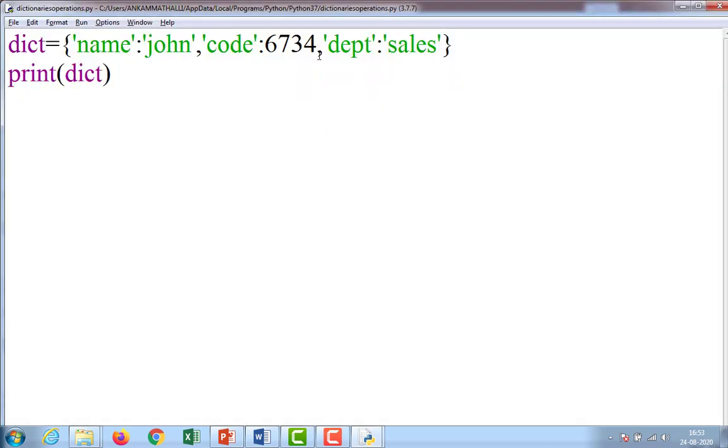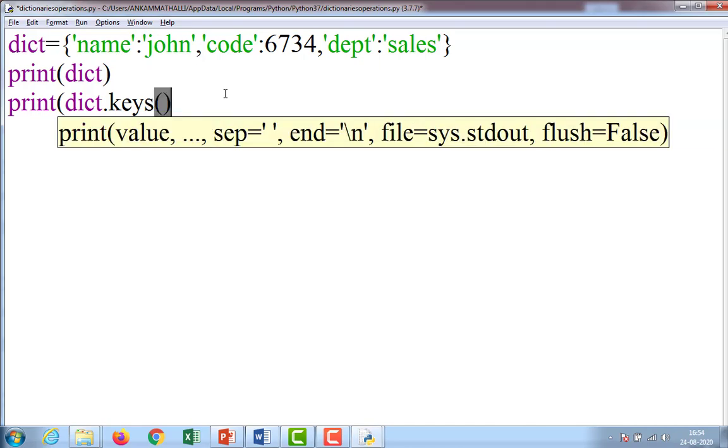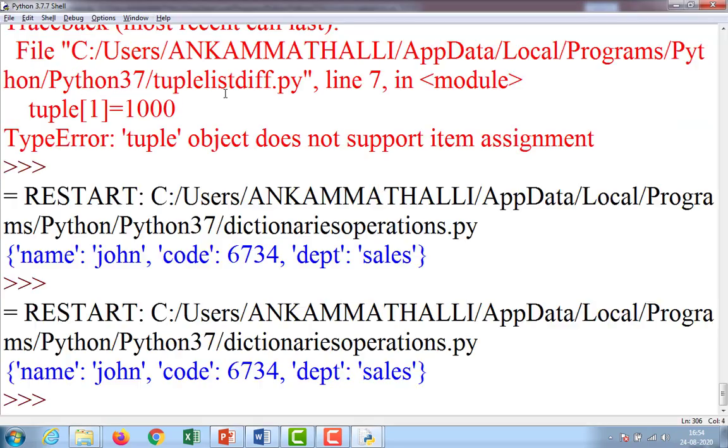Okay, next, suppose if I want to print keys: print of dict dot keys, F5.